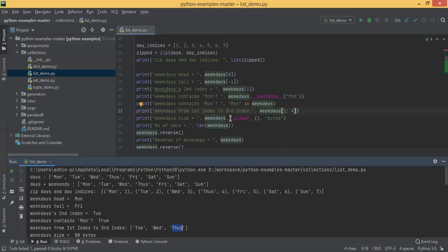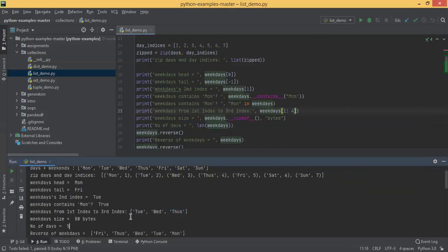And basically weekdays dot size of, okay, size of is basically how many bytes of memory have been used. 80 bytes used. Okay, 80 bytes is used to create that particular list. Okay, that's there. And then Len is a function to get the size of a list. Len is basically used to get the size of a list. And similarly reverse.